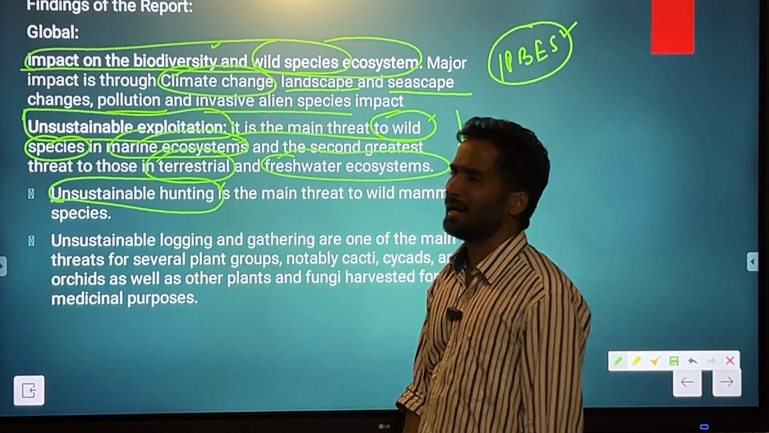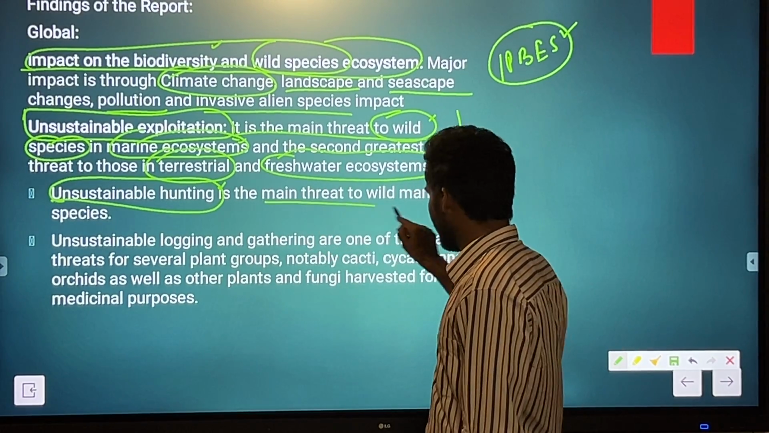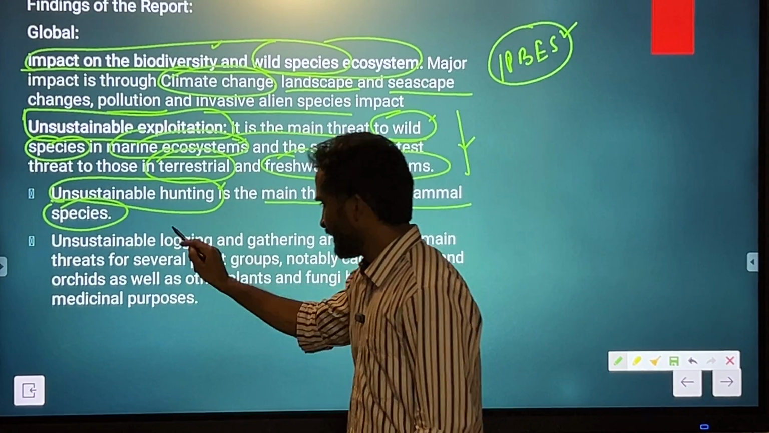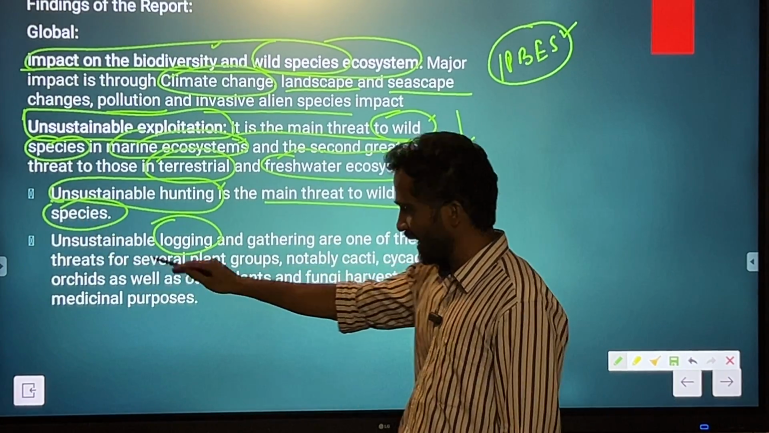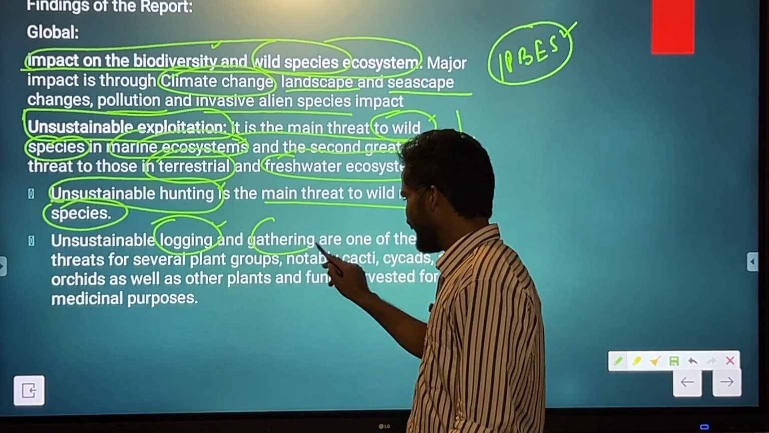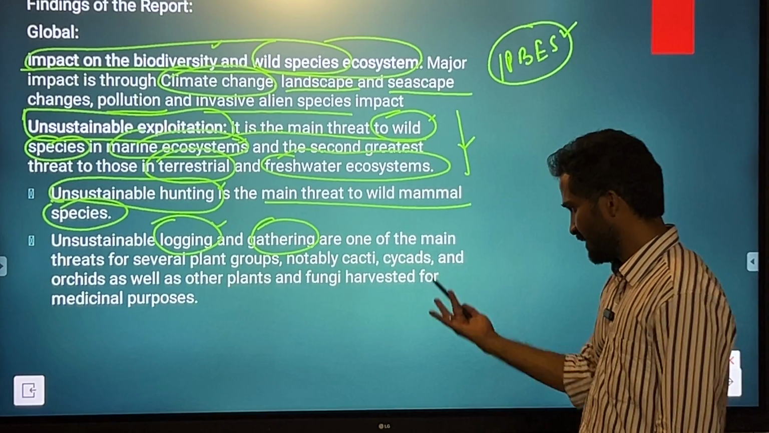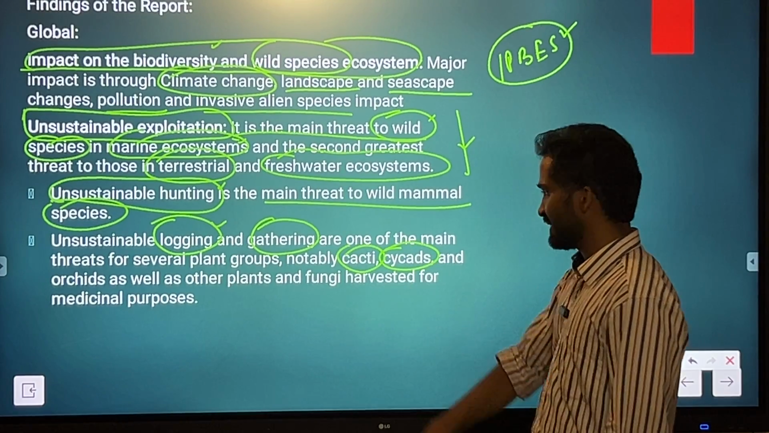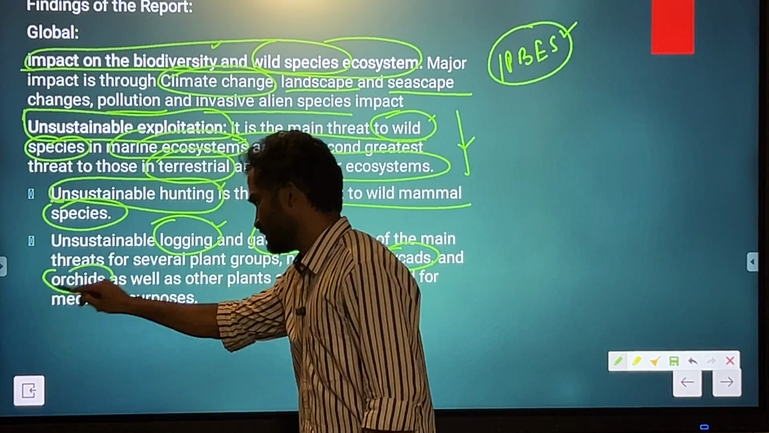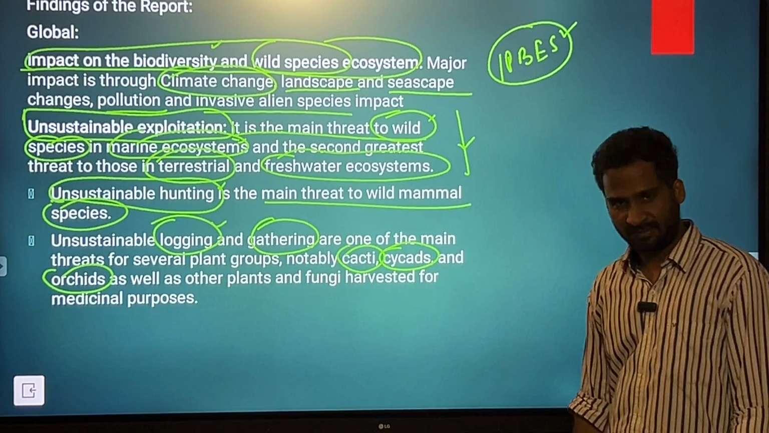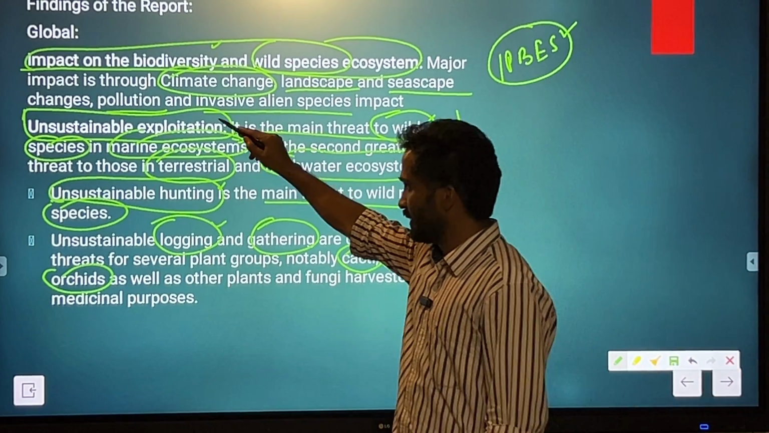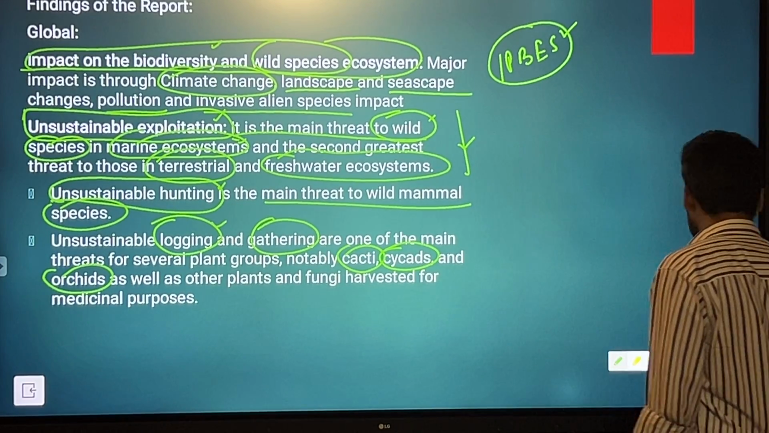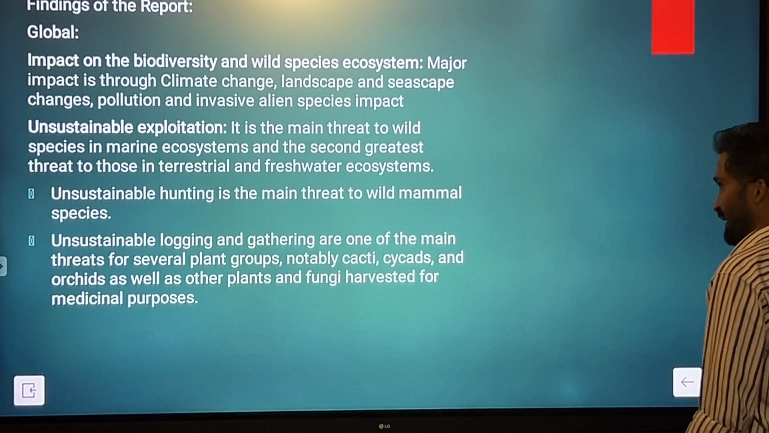Then it is talking about unsustainable hunting, which is part of the unsustainable exploitation. Unsustainable hunting is going on of wild mammal species, and then logging, unsustainable practice pertaining to logging and gathering of different species, especially plant species such as cacti, cycads and orchids. So these are the main threats pertaining to unsustainable exploitation. Now coming to the next finding,